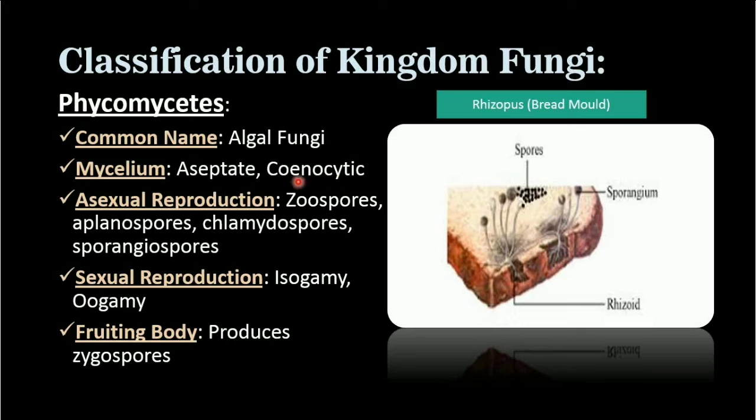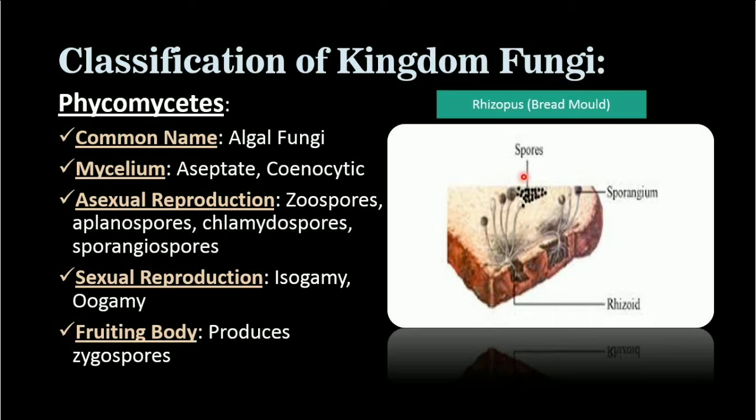You know these very well. Aseptate and cenocytic. Aseptate means they do not contain septa within their hyphae, that is why they are known as cenocytic, multinucleated cells. Asexual reproduction occurs by zoospores, aplanospores, chlamydospores, sporangiospores. Isogamy and oogamy occur in sexual reproduction. Isogamy is when both the gametes are of the same size. Oogamy is when the female is larger than the male cell. The fruiting body produces zygospores, the sexually produced spores in Phycomycetes.